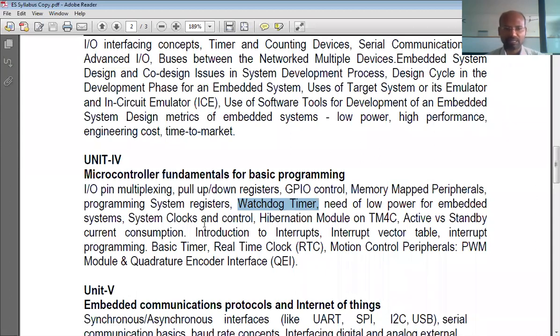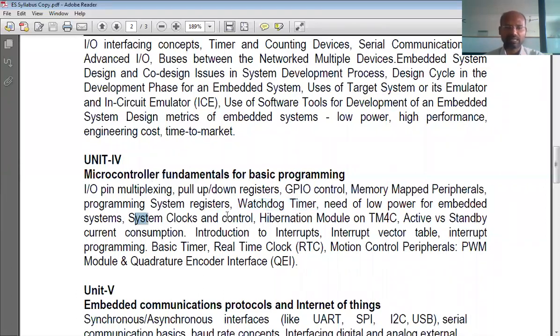Next, need of low power embedded systems. We always look for embedded systems which consume little power, because most of the time they are hanging somewhere at the roof of the room or somewhere in a remote place, and those devices generally don't have access to the mains grid, so they have to use little power supply. We always look for embedded systems which consume little power, right? That is one of the main goals in designing embedded systems.